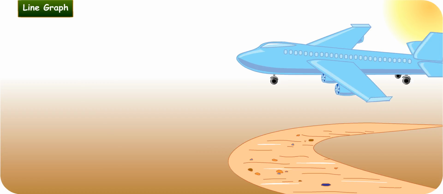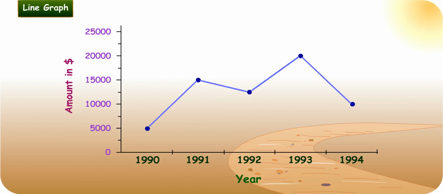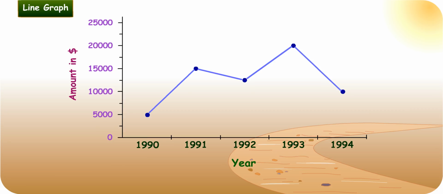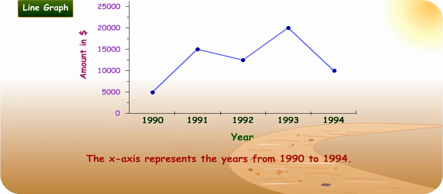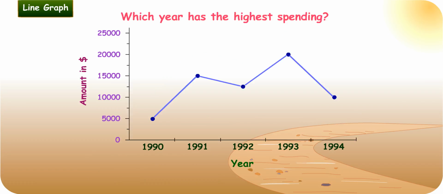Well done! Let us look at another graph. This graph shows the amount of money spent over a 5-year period. Turbo Girl, can you tell me what the x and y axis represent? The x-axis represents the years from 1990 to 1994. The y-axis represents the amount of money in dollars spent. Which year has the highest spending?